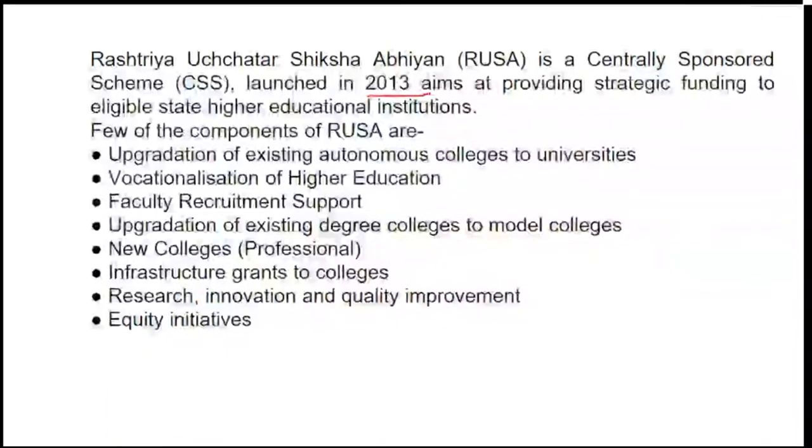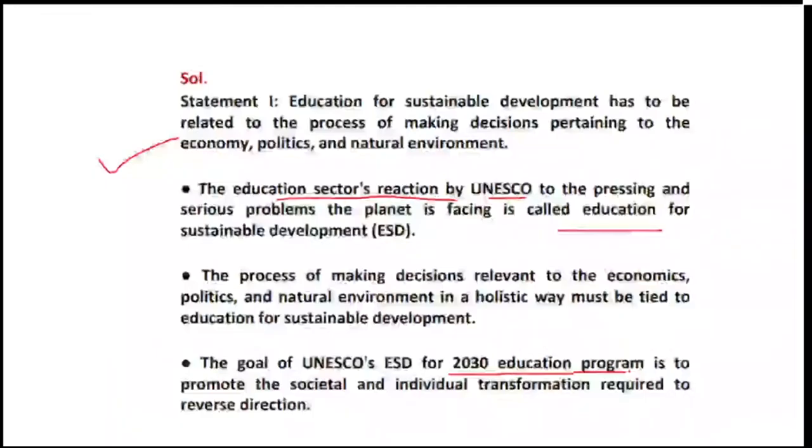It is basically the educational sector's reaction by UNESCO to understand the problems of the planet and ensure it is used in education for sustainable development. This is done to deal with a holistic approach, and the goal of UNESCO's 2030 education program is to promote societal and individual transformation in order to reverse direction, so that it will help not only the upcoming generation but also have a positive impact on the environment.